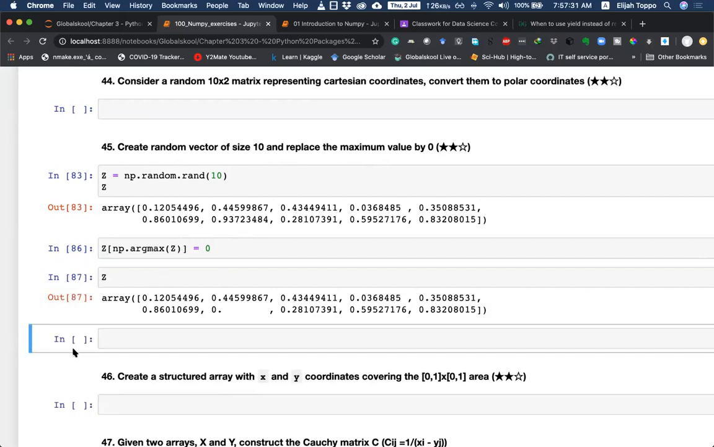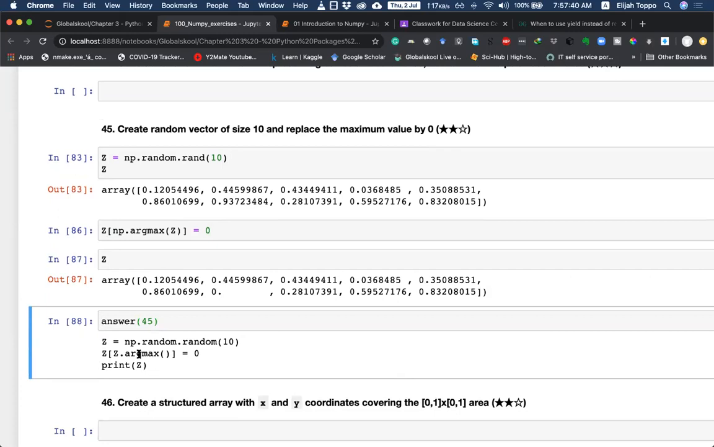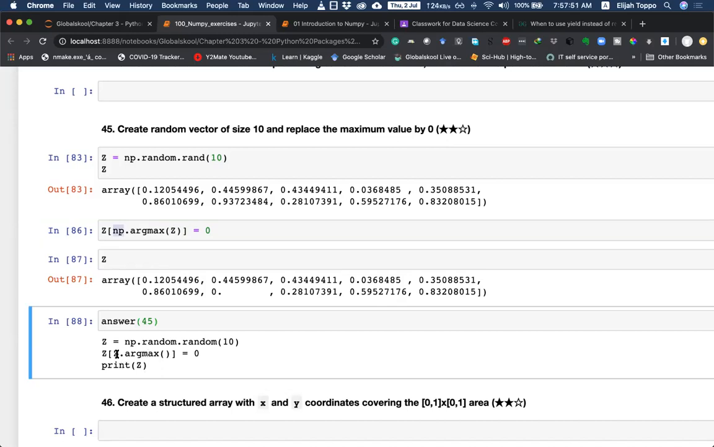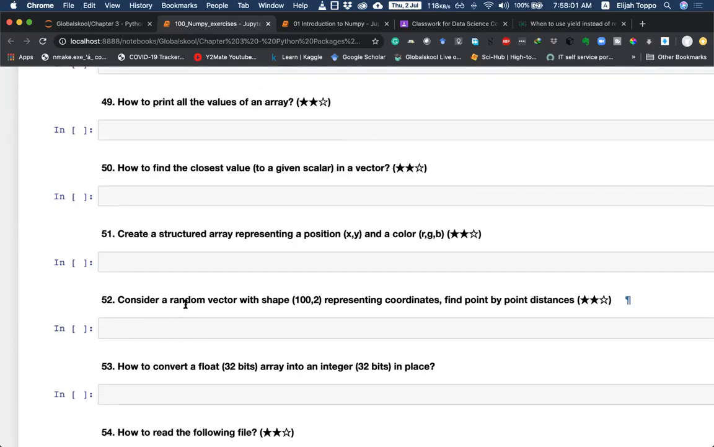Let us see how the solution is. So if I look at answer of 45, something similar, right? Random value. Okay, so this tells me that for argmax, I need not do np.argmax. I can also do z.argmax because argmax comes as a function of the ndarray package, which is good. So this would be another way of doing the solution. Does this help? Have you understood?